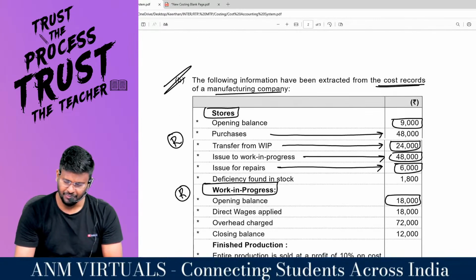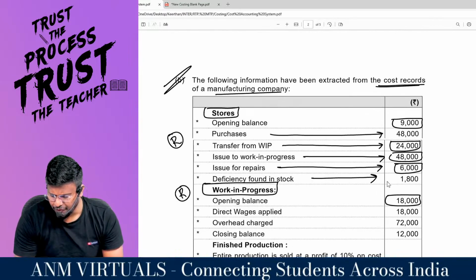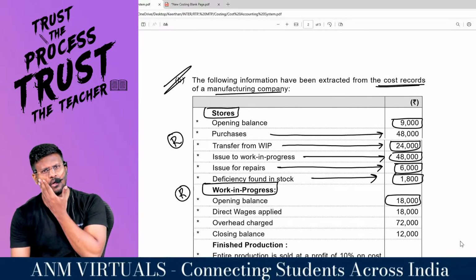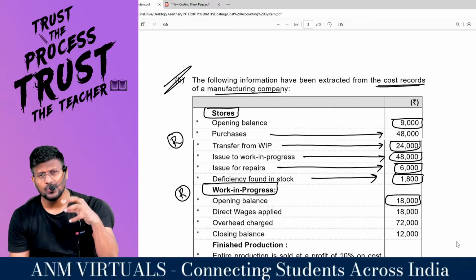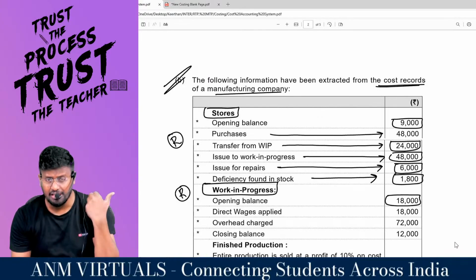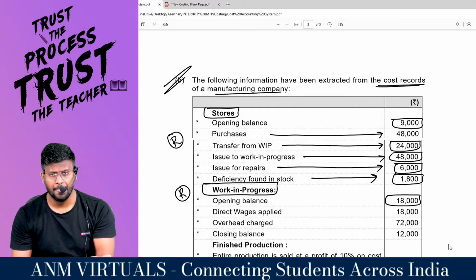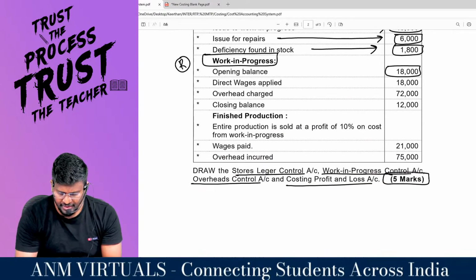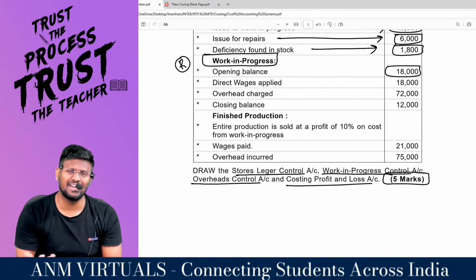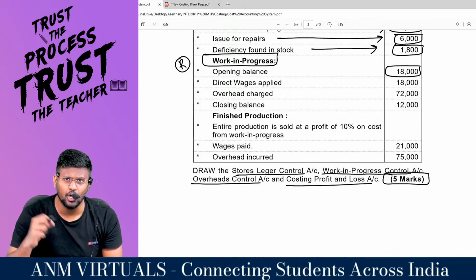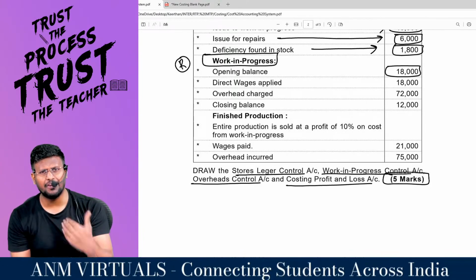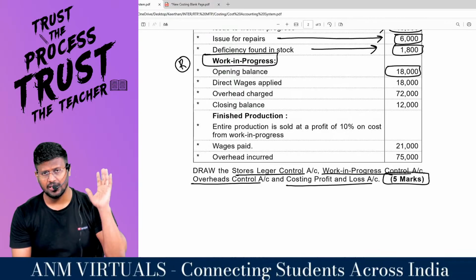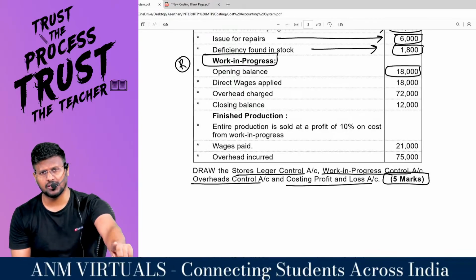Comfortable, sir. Now deficiency found in stock 1,800. That means in the stores 1,800 rupees stock is deficient. Shortage. In the question they nowhere said that this deficiency is because of an abnormal reason by way of theft or fire or such things. If that is the case, this is a normal loss.